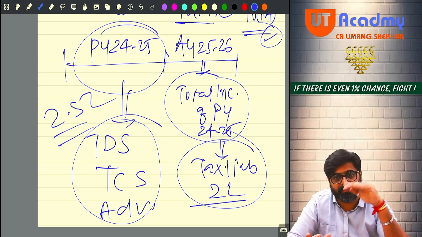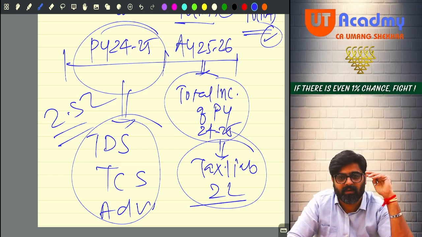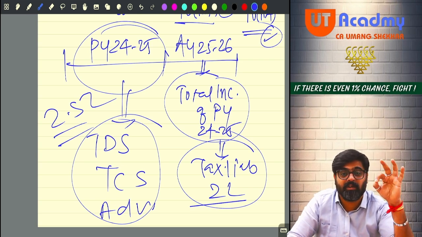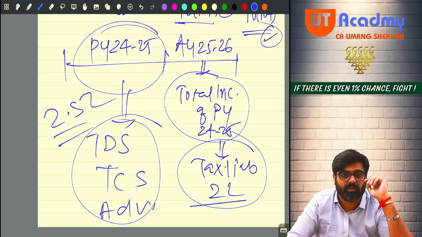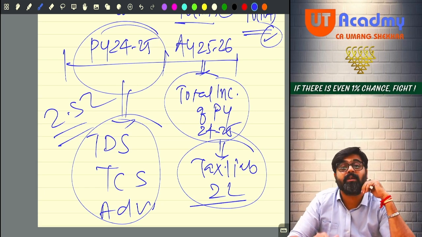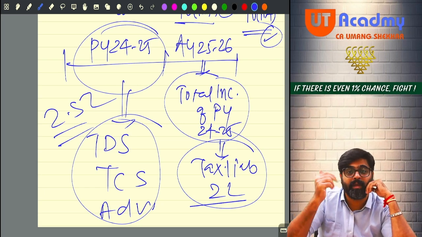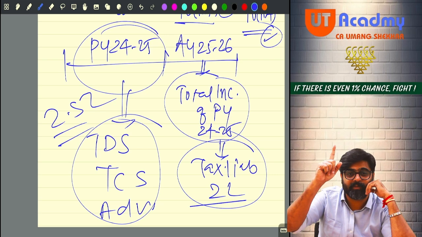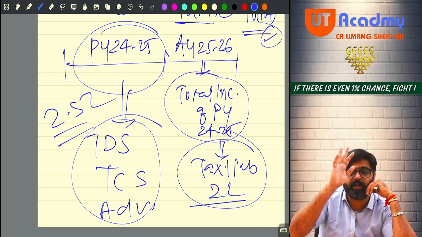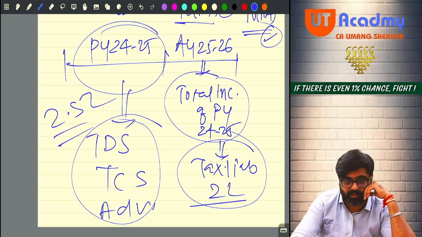So in that 55, 50 was your income tax refund only, no? What about that 5,000? That is interest on income tax refund. Is it your income? Yes. Is it exempt? No. It is not exempt anywhere. Meaning it is taxable, sir. Yes, it is taxable. Sir, where should I tax it? Try to tax it in the earlier 4 heads. You will not be able to do it. General charge 56(1) will be chargeable under the head IFOS only.